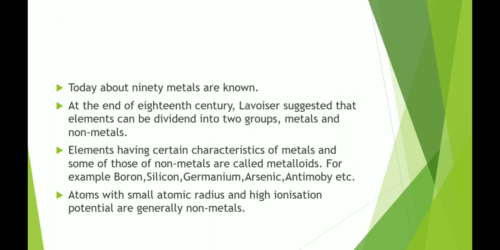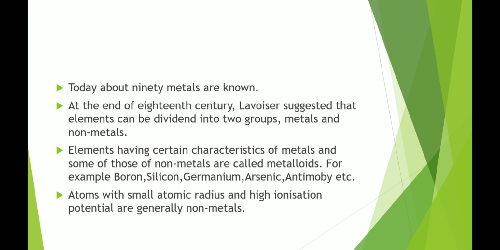For example, sodium is a metal because it forms positive ion, that is Na+, by losing one electron. Atoms with large atomic size and low ionization potential are good metals.